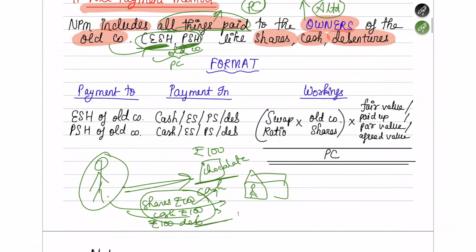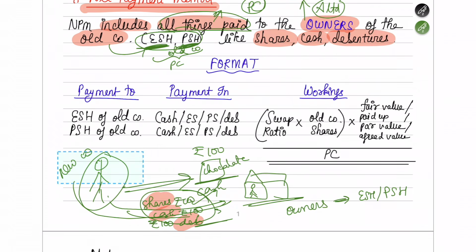I hope you understood. The same way here, the shopkeeper is nothing but the person who is selling his company. So the owners of the company are the shopkeeper here, which is the equity shareholders and preference shareholders. They have to get money from the new company, and they can get that money in any form. It can be in the form of shares, cash, or debentures. Okay, so I hope you have understood this completely.